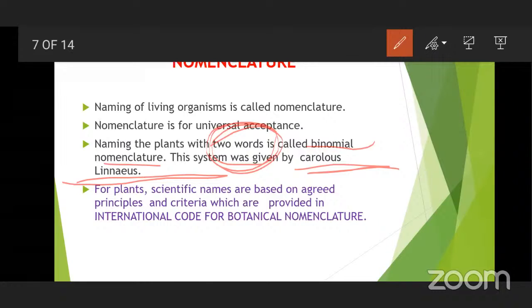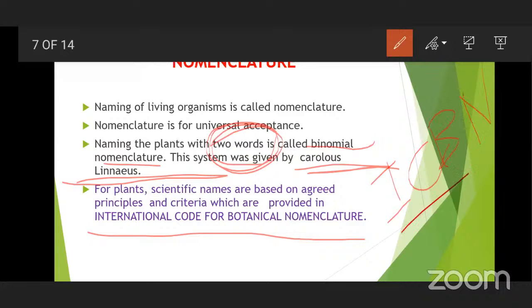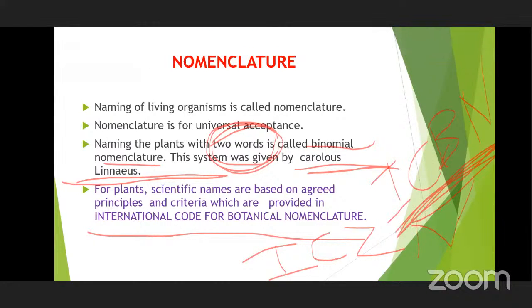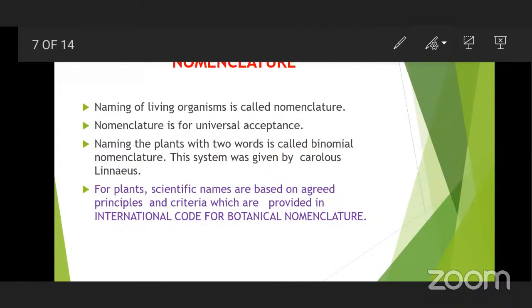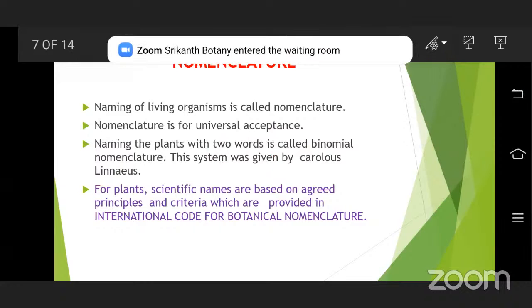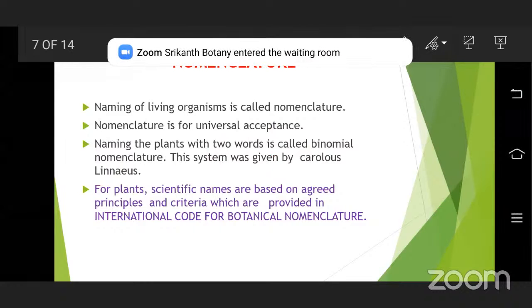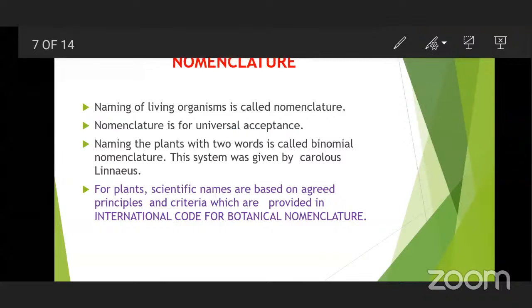For plants, scientific names are based on agreed principles and criteria provided in the International Code of Botanical Nomenclature, ICBN, for botanical names, that is, plant names. Similarly you have ICZN, the zoological code, for animal names. So you must remember ICBN and ICZN. ICBN is the International Code for Botanical Nomenclature.